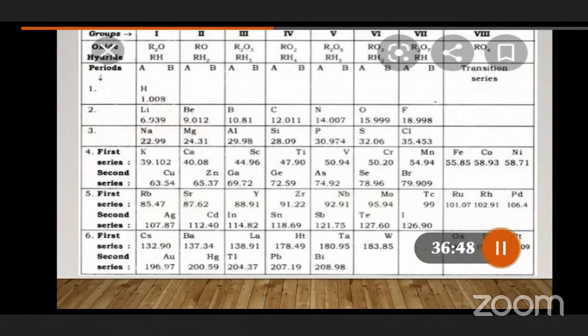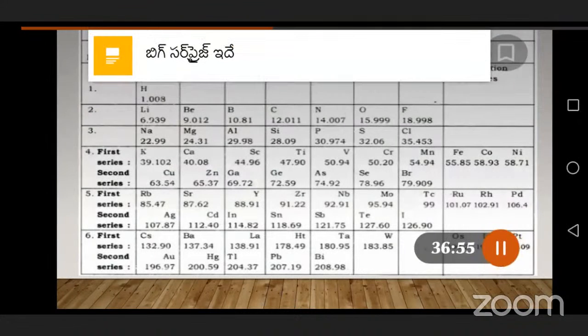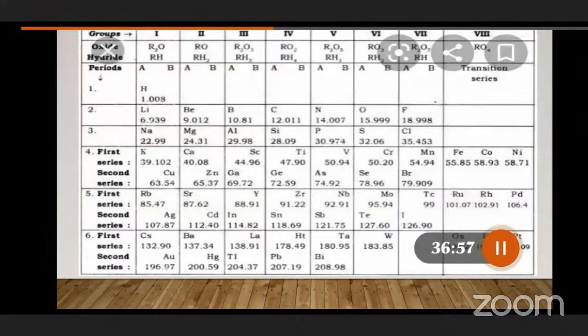Once you observe the fifth row, sixth group and seventh group, tellurium and iodine are there, 127.60 and 126.90. According to increasing atomic mass, 126 should come first and 127 later, in ascending manner. But here we observe the descending manner.